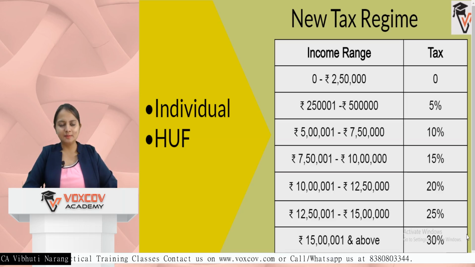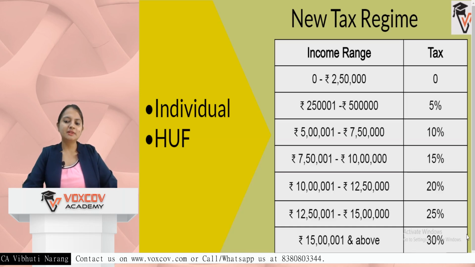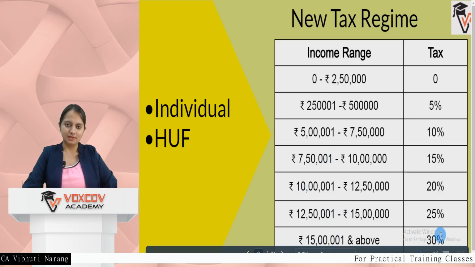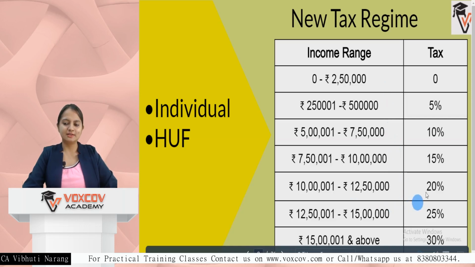The maximum tax is again 30% only, but the difference is that earlier in the old tax regime, after 10 lakh the tax rate becomes 30%, and in the new tax regime, after 15 lakh the tax becomes 30%. Also, the slabs are uniform, that is 2,50,000 is the slab size they have generated in this case, and the tax is rising directly by 5% at each slab.